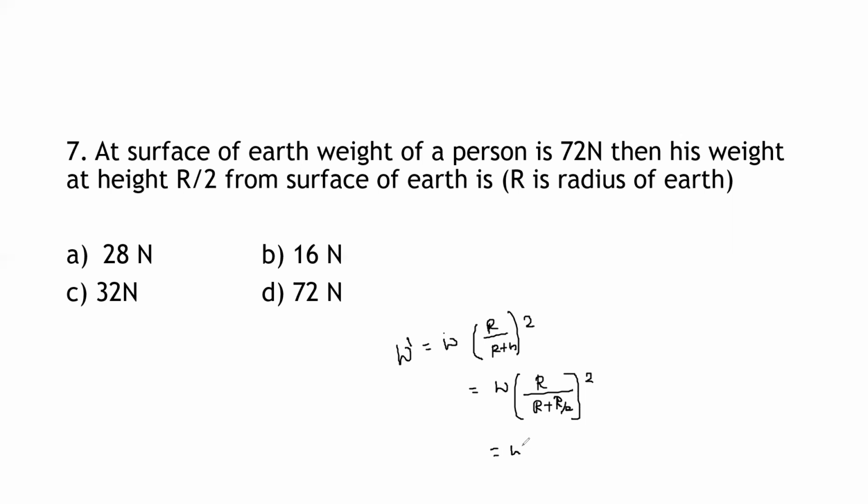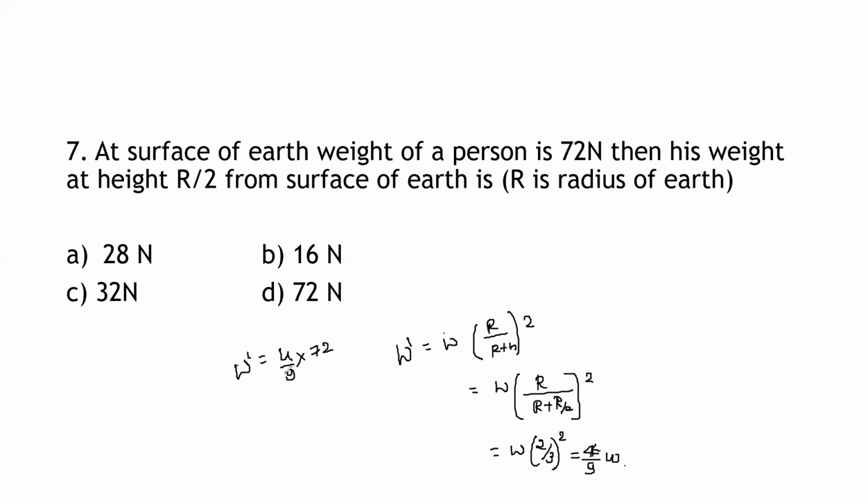So this is equal to W into bracket. If I simplify this, R divided by R plus R by 2 is 2 divided by 3, whole square. 2 by 3 whole square is how much? It is 4 divided by 9 into W. So W value they have given. How much is the value they have given for W? W dash is equal to 4 by 9 into W, weight is 72.